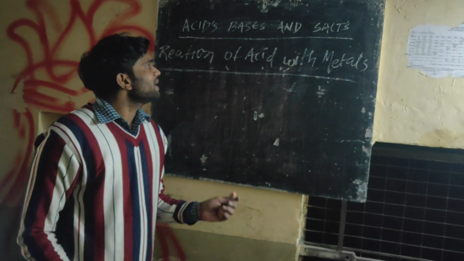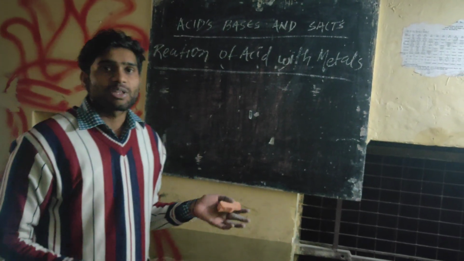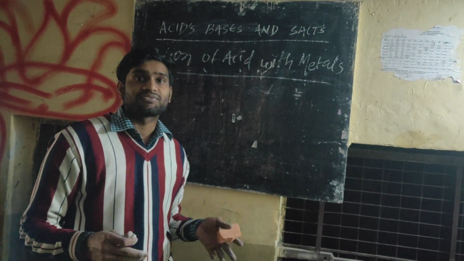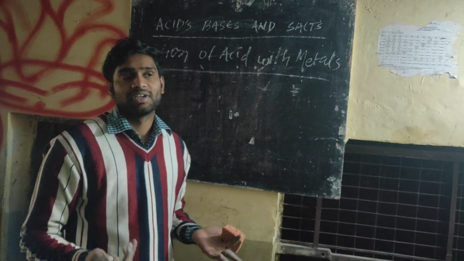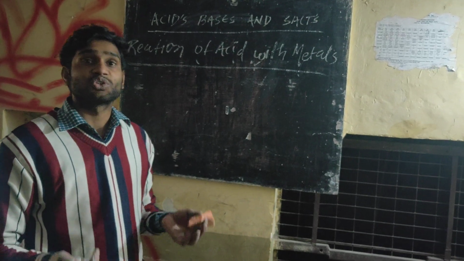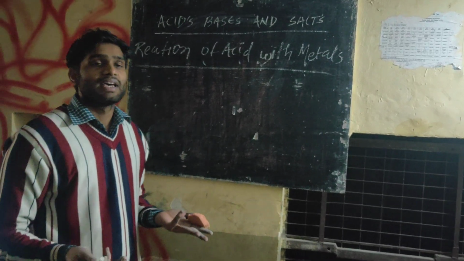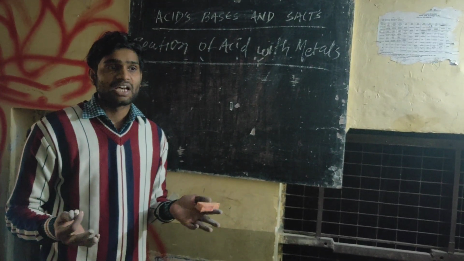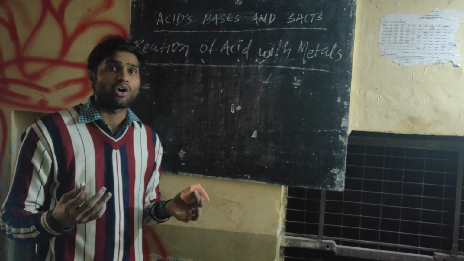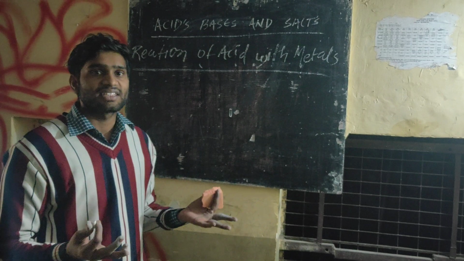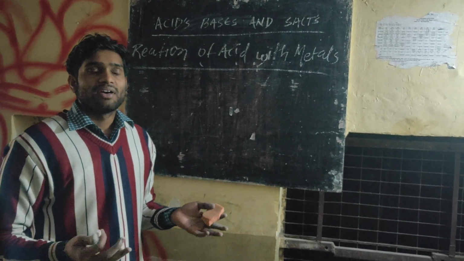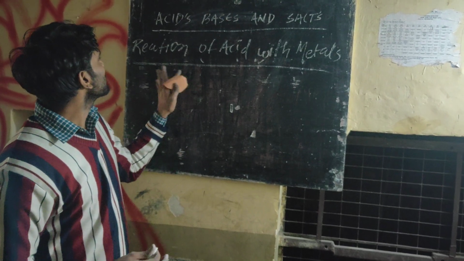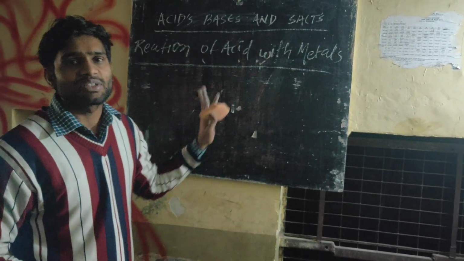Now, whenever acids react with metals, what happens? Whenever acids react with bases, what happens? Whenever acids react with non-metals, what happens? And whenever acids react with carbonates and hydrogen carbonates, what will be the result, and how do all these reactions happen? We are going to understand step by step. First, now we understand about the reaction of acids with metals.